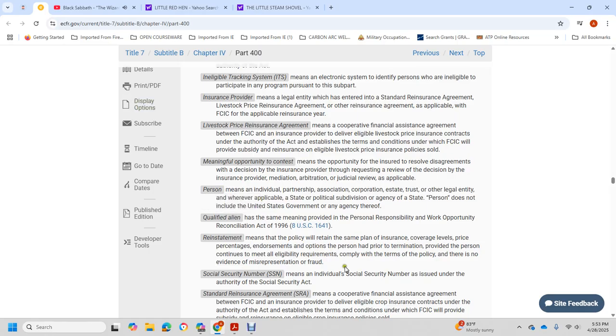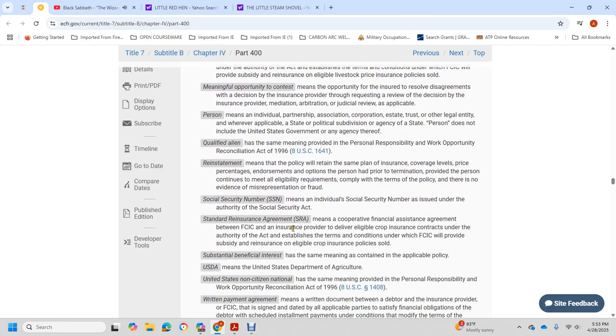Social Security number means the individual Social Security number, which is also issued under the authority of the Social Security Act. Standard reinsurance agreement means the cooperative financial assurance agreement between the Federal Crop Insurance Corporation and the insurance provider for the delivery of eligible crop insurance contracts under the authority of the Act, under which the Federal Crop Insurance Corporation will provide substitute reinsurance for eligible crop insurance policies sold.